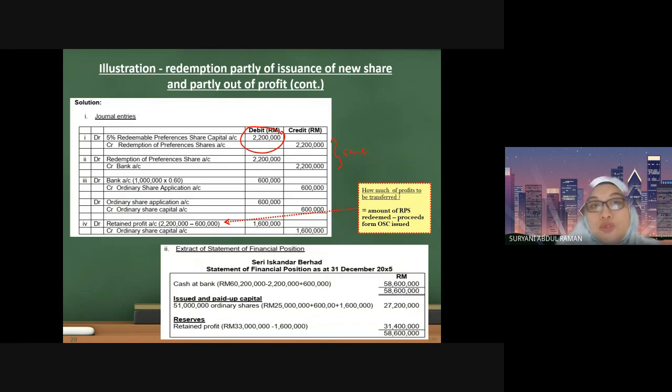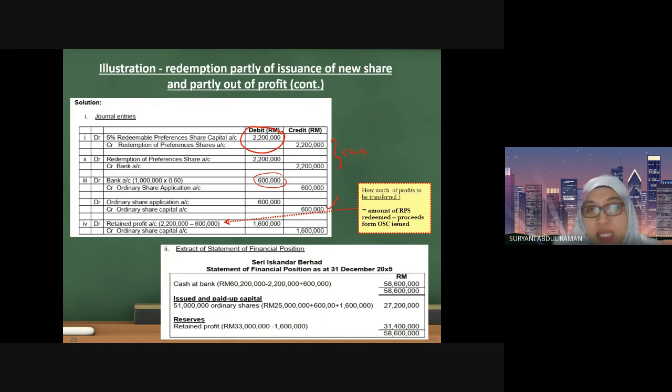Now how to replace this amount? You will issue shares. How many units of shares to be issued? 1 million at 60 cents per unit. The shares are fully subscribed and fully paid, so you don't have to reject any because there is no oversubscription. So the amount that you receive from the issuance of shares is only 600,000, which you transfer to the ordinary share capital.